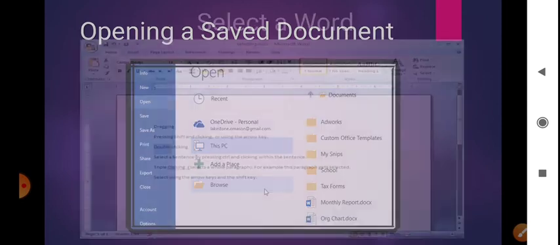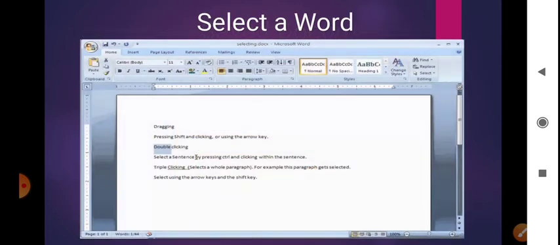Then next, select a word. To make changes in the document, you have to select the text. Changes means editing, changes in a document, so you have to select the text. Hence we shall first learn how to select the text.